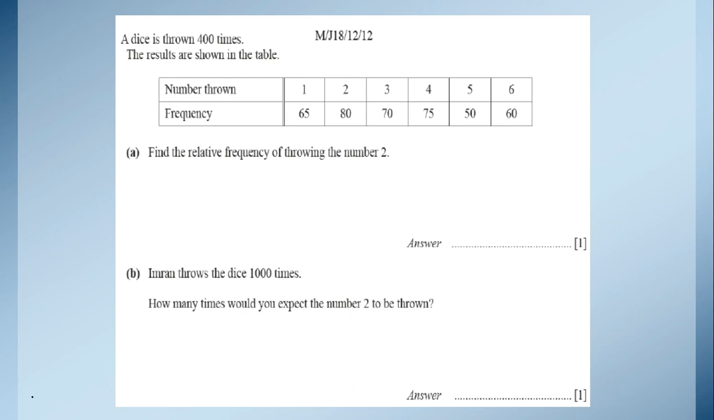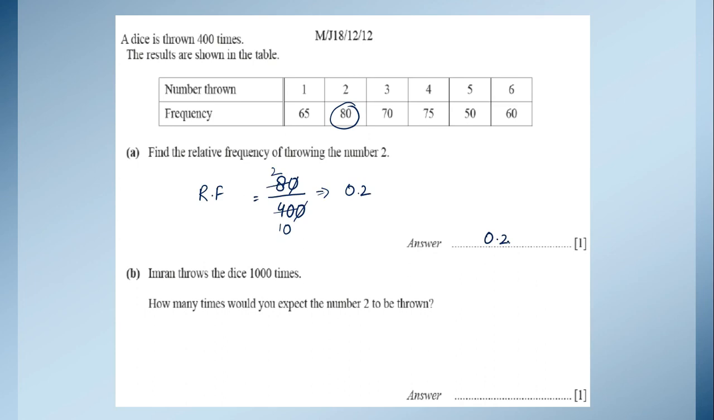Now in the first part they are saying find the relative frequency of throwing the number 2. So how many times have we got number 2? 80. And how many times have we thrown this dice? 400. So to find the relative frequency, we will divide the frequency of that particular number by the total outcomes, or the total number of times we have thrown the dice. So 80 upon 400. When we simplify this, we can write it as 0.2.